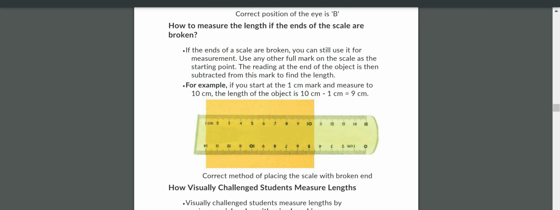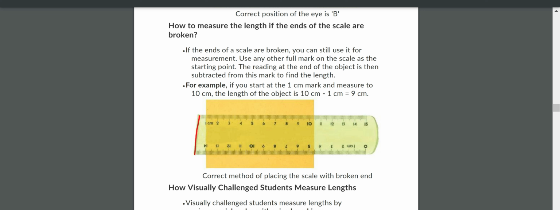Now, if the ends of the scales are broken, you can still use it for the measurement. Everyone, please keep quiet. Use any other full mark on the scale as the starting point. The reading at the end of the object is then subtracted from this mark to find the length. Now you see here we have one example. Suppose here the end of the scale is broken. So even though it is broken, you can measure.